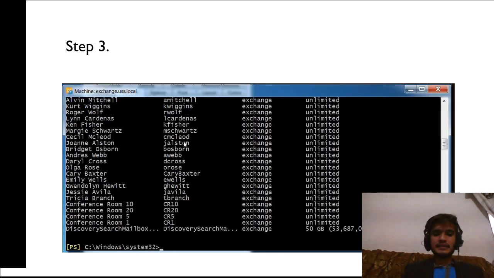You can see that it hung there, but what is it doing right now? It is connecting to exchange.uss.local, a server that is remote to where I am sitting. Once that comes up, I can do something like run Get-Mailbox.